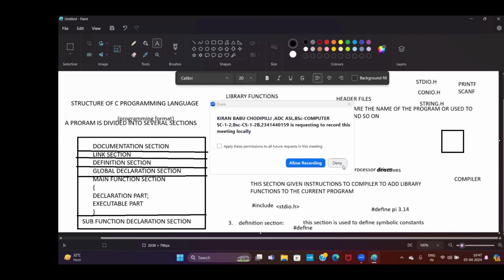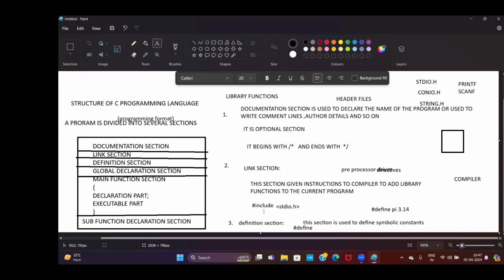So here, if you observe, hash include is nothing but we are including existing libraries. What are the existing libraries? I want the stdio.h library. Then these existing libraries will be added to our current program, and now we can access them. In case you do not write this library, this header file, at the beginning, you will get an error. I will show you that, don't worry. లింక్ సెక్షన్ అనేది header files ని మన ప్రోగ్రామ్ కి యాడ్ చేయడానికి కంపైలర్ కి ముందే ఇన్స్ట్రక్షన్స్ ఇస్తుంది.